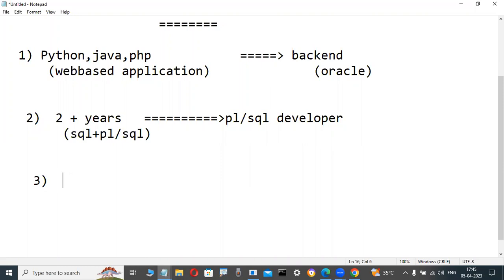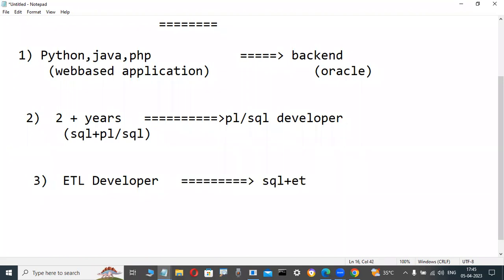Actually, on the data warehousing technology side, two types of jobs are there. One is ETL developer jobs. Most of these ETL developers are interested to learn Oracle. Why? Because basic SQL knowledge is required. For these ETL developers, minimum basic SQL is enough, PLSQL is not required. PLSQL means stored procedures, having an idea is better, but SQL knowledge is compulsory. ETL developers have basic SQL knowledge, plus they learn one ETL tool.